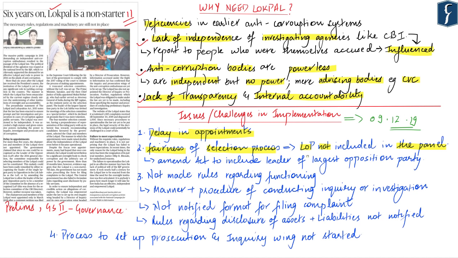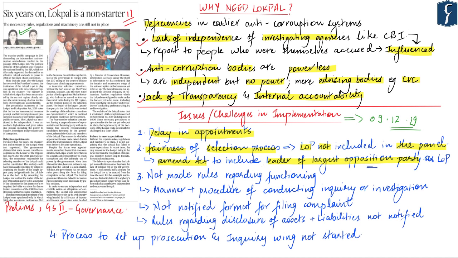So what is required is that either we should recognize the leader of the largest opposition party in the Lok Sabha as the Leader of Opposition, or we should amend the Lokpal Act to include the leader of the largest opposition party as Leader of Opposition as far as the selection process is concerned. Because this is exactly what was done for the selection committee for the CBI director. Hence, the same rule should be applicable for the appointment of the members of the Lokpal as well.